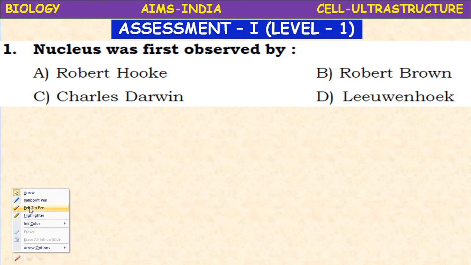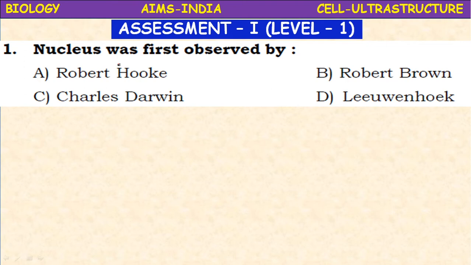First question. Nucleus was first observed by Robert Hooke, Robert Brown, Charles Darwin, Leeuwenhoek. Who observed the nucleus for the first time, or who discovered the nucleus? It is Robert Brown.